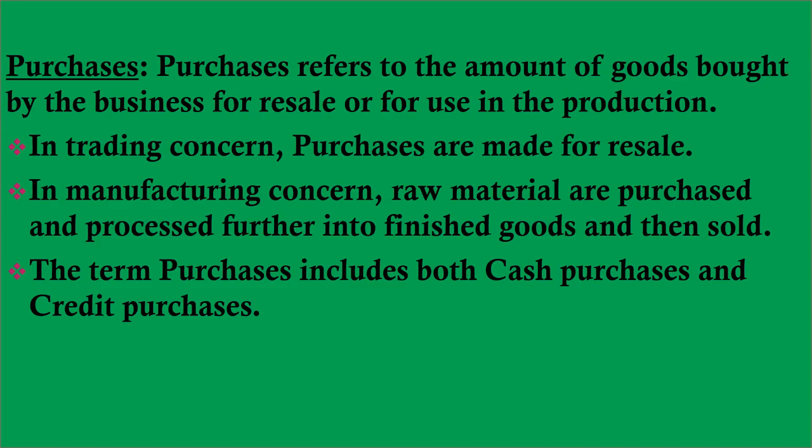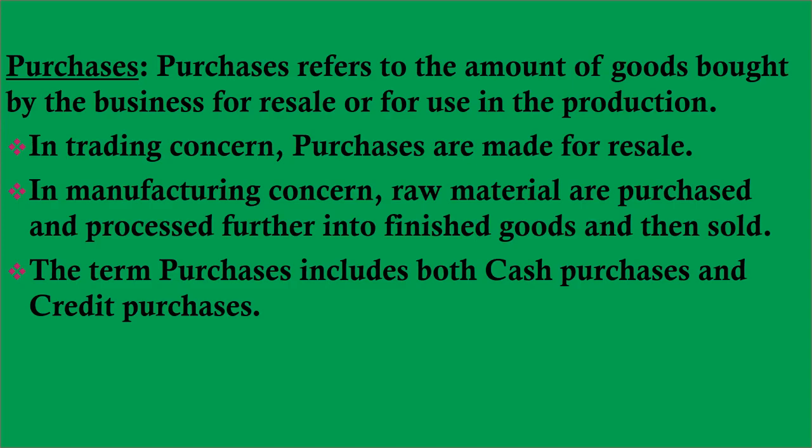But if the goods are purchased on credit, it is called credit purchases. अगर सामान कैश में खरीदा गया है तो it is termed as cash purchases, and if it is purchased on credit, उधार खरीदा गया है, then it will be termed as credit purchases. Understood all these points?